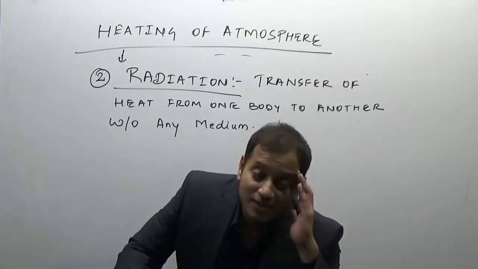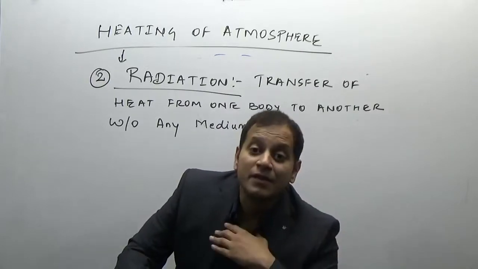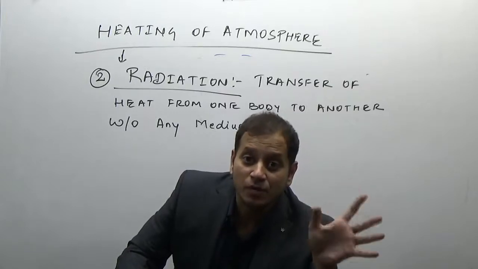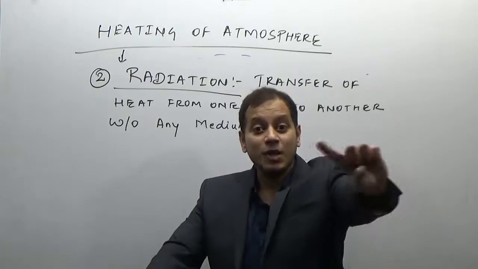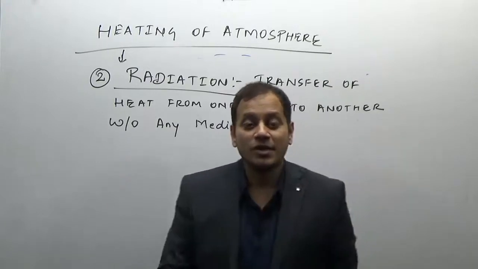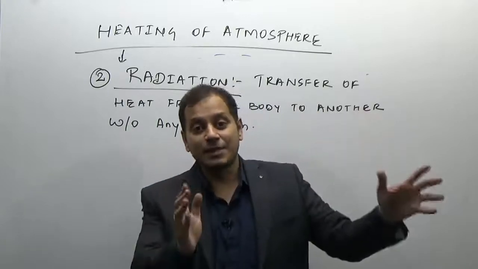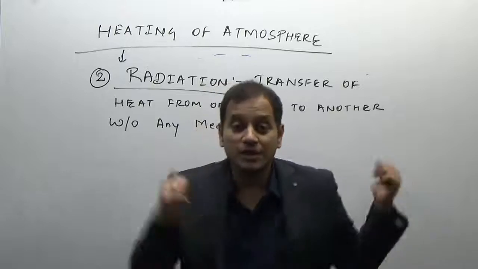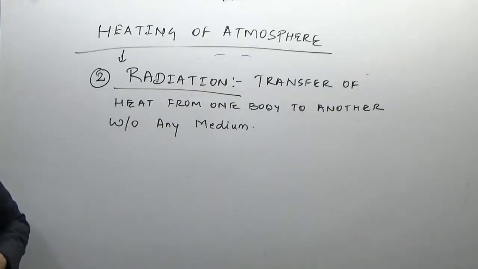That is why the sun's radiation, sun's heat or sun's energy reaches Earth even when there is no atmosphere. The Sun is millions of kilometers away, and still the sun's solar radiation comes. That is why we say solar radiation. We do not say solar conduction or solar convection. It is radiation which is bringing the energy, and because it can travel through a vacuum, it does not require any medium. So there are two kinds of radiation.